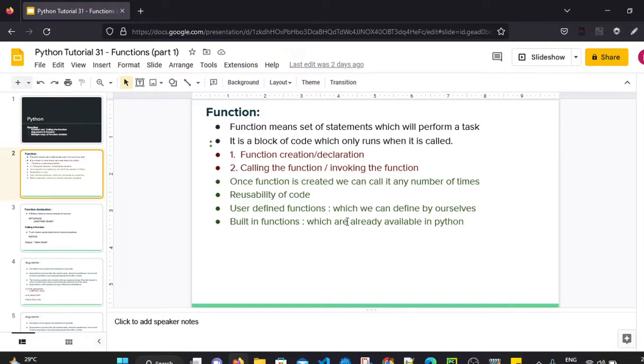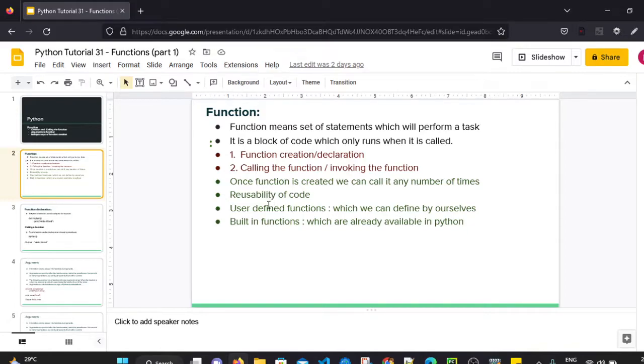Once we create a function, which is a block of code, we can call that function as many times as we want. That reduces the repetition of code and increases the reusability of code. So mainly functions are used for reusability of code.